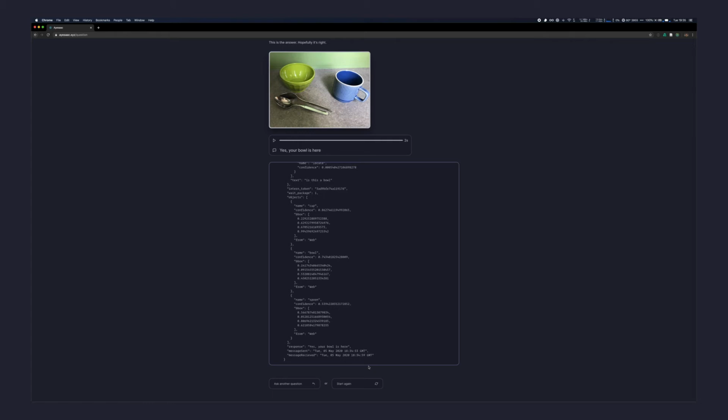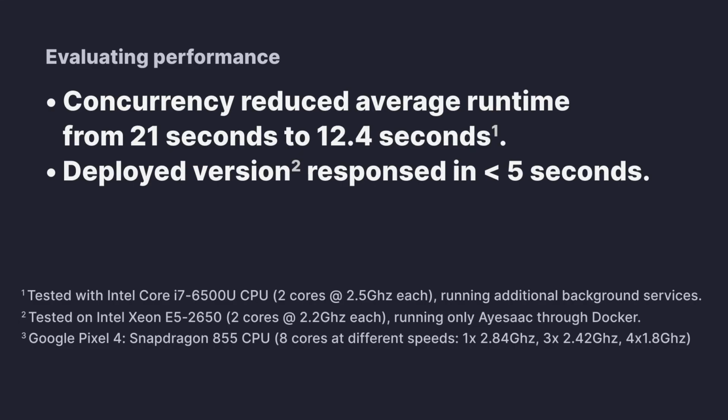Additionally, for the purposes of this demo, we didn't store any information regarding the queries. We ran our performance evaluation on a laptop that didn't have too much by way of resources. We saw the benefits of the architecture allowing the services to run concurrently when we reduced the runtime from 21 seconds with a linear path to 12.4 seconds when running steps in parallel. We reckon this difference in performance is defined by the parallelization of only the image processing sections of the pipeline in the dialog manager. The various language sections are all required in sequence.